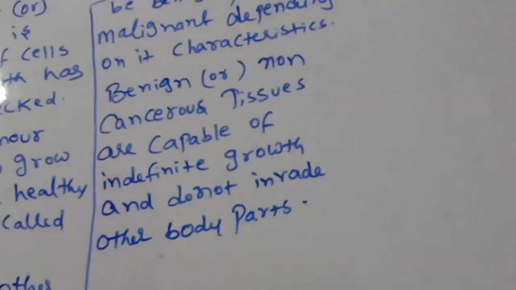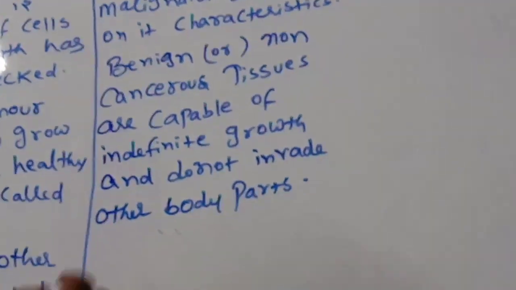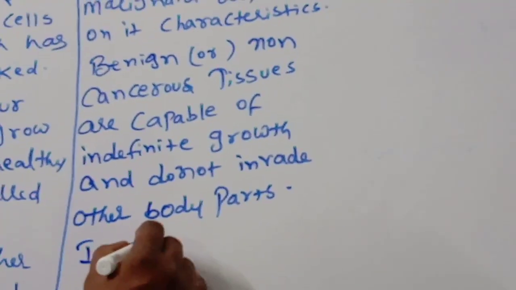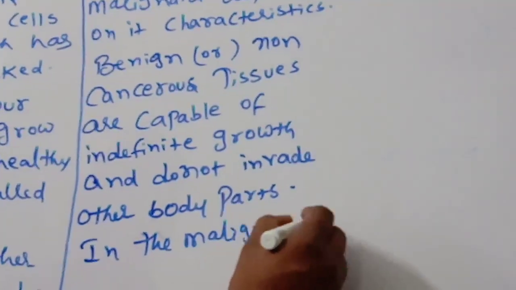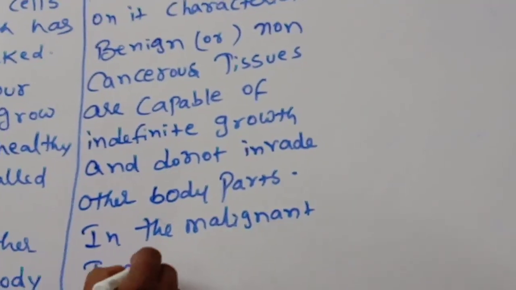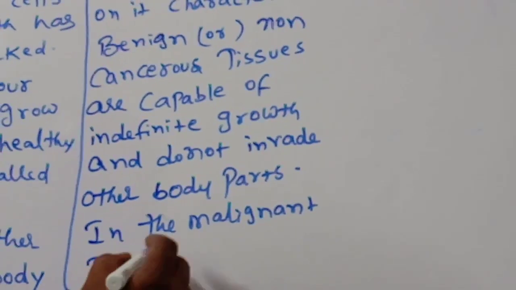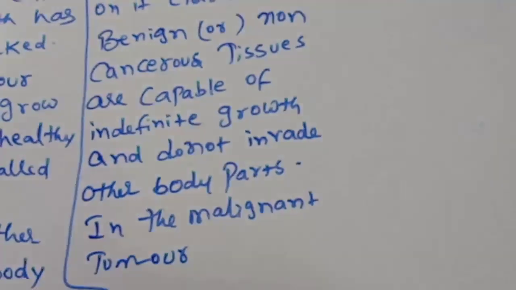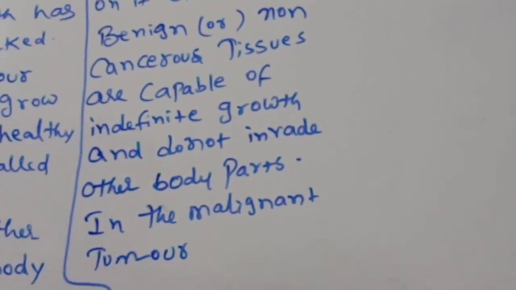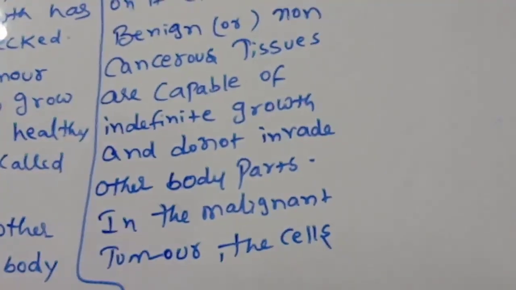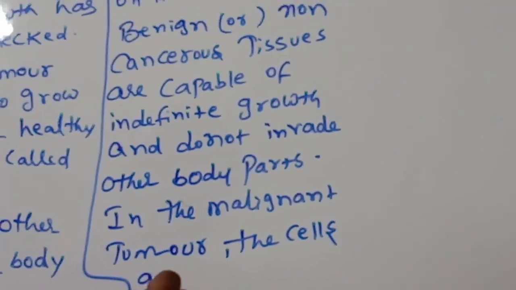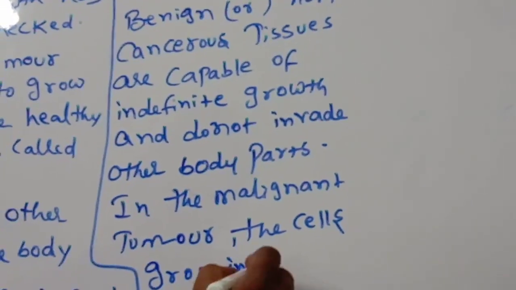Next, in the malignant tumor, what you have to remember is that the cells grow indefinitely.